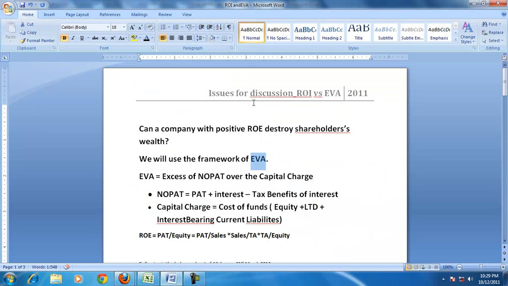To summarize, therefore, we can say yes, a company with a positive ROE can also have a negative EVA, and a company with a negative EVA is not able to generate operational profit equal to or more than the cost of funds. So those firms with a negative EVA are said to be wealth destroyers.